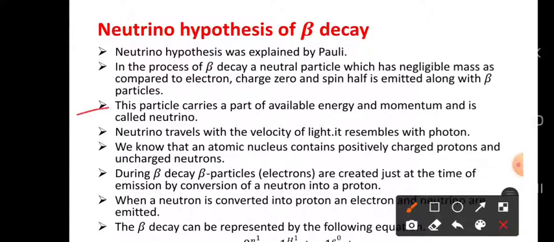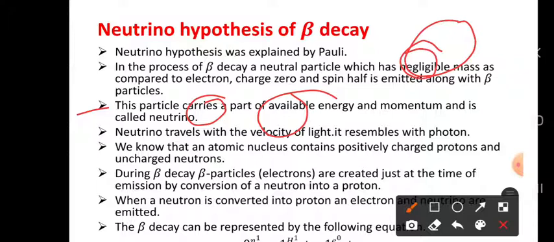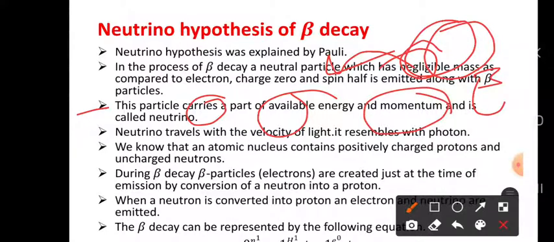This particle carries a part of the available energy and a momentum, and is called a neutrino. So this particle brings a part of the available energy. From that energy it takes some energy and comes outside, and the remaining energy will be taken by the beta particles. And it also has momentum, and this particle is called a neutrino.